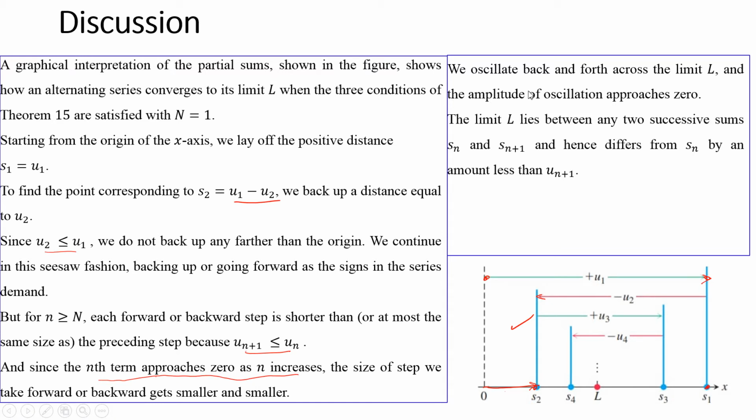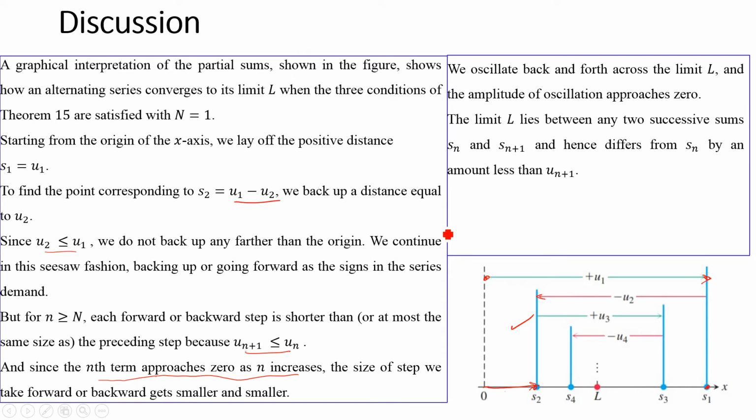So the limit L lies between any two successive sums Sn and S(n+1). You can see that this is S1, this is S2. L lies between S1 and S2. Similarly, L lies between S2 and S3. S3 and S4, you can see the limit lies between. Similarly, S5 will lie somewhere here. So L lies between S4 and S5, and so on.